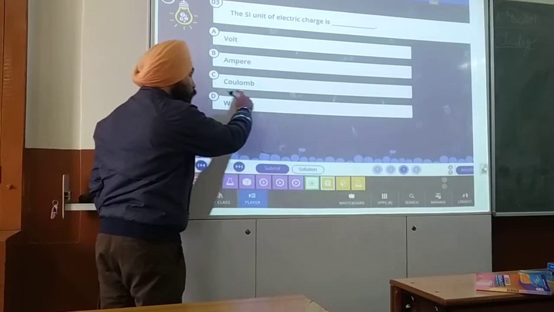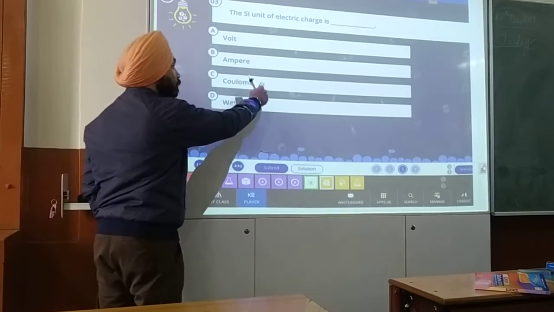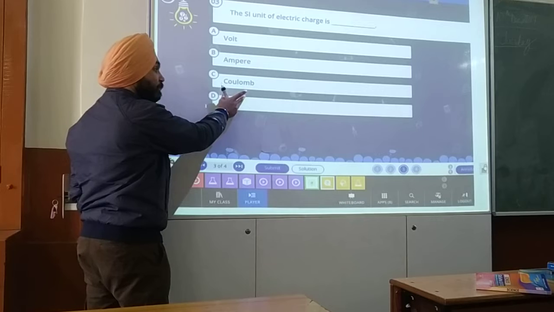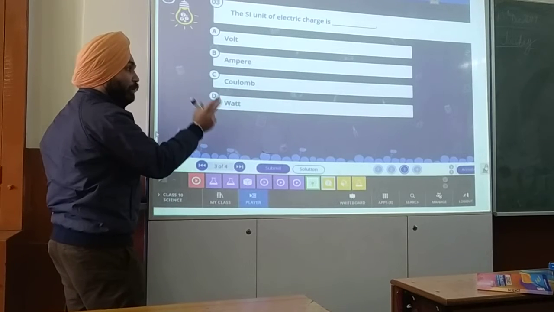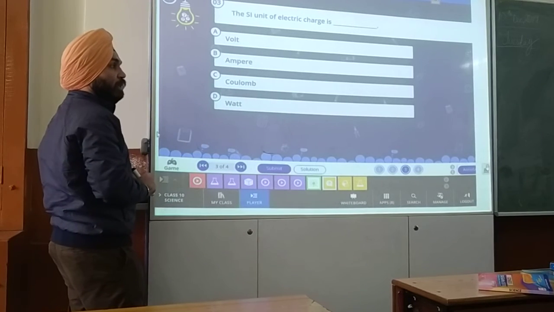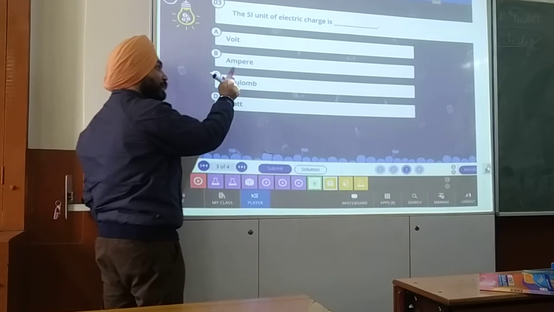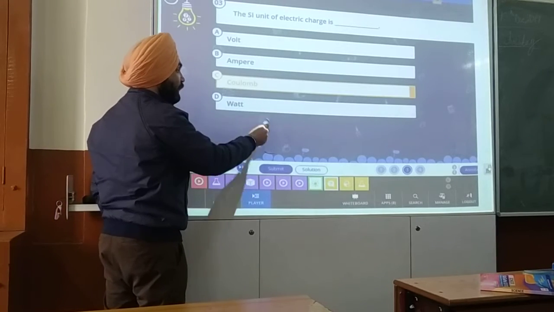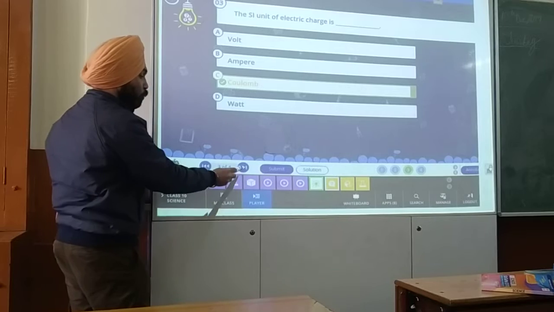Next one, SI unit of electric charge. Remember, Coulomb was the person who gave us the law of electrostatic force of attraction between the charges. So the SI unit of charge is also the coulomb. So you are right. It is coulomb.